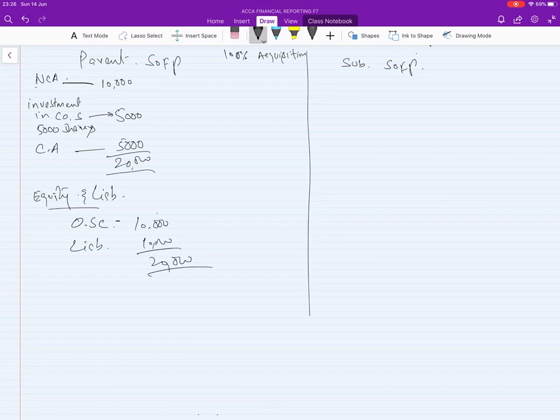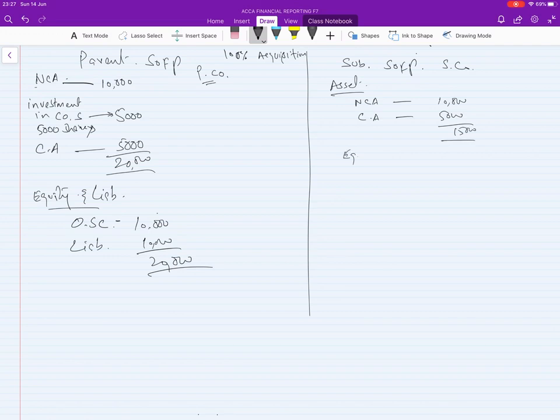Okay, this is the SOFP of the parent. Now the statement of financial position of the subsidiary, company S. On the asset side, they have a non-current asset of 10,000 and a current asset of 5,000.